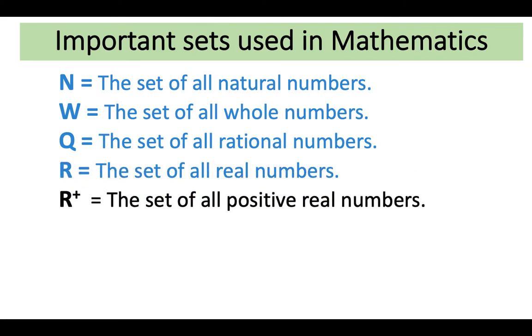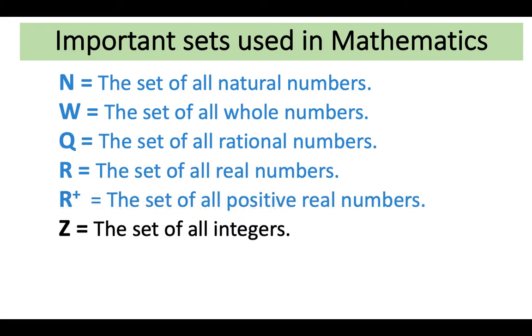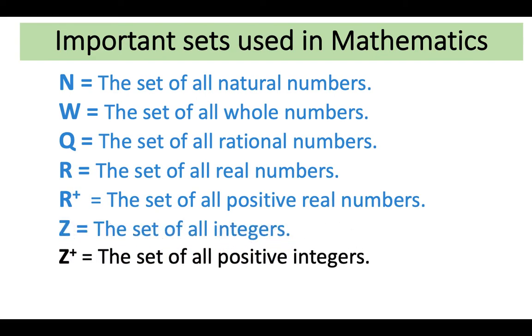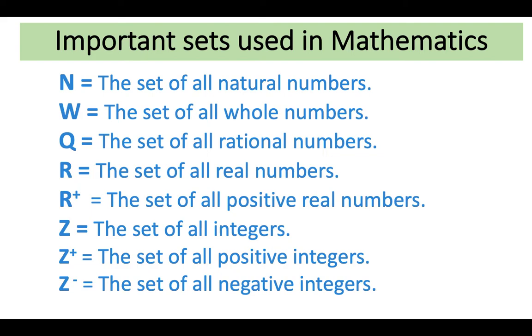R plus is the set of all positive real numbers. Now this plus is written at the right hand upper corner as a superscript. This is used to denote the set of all positive real numbers. Z is the set of all integers. We can have Z plus and Z minus as the set of all positive and negative integers respectively.